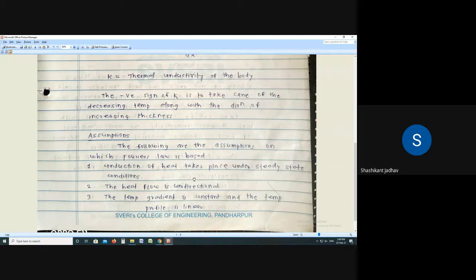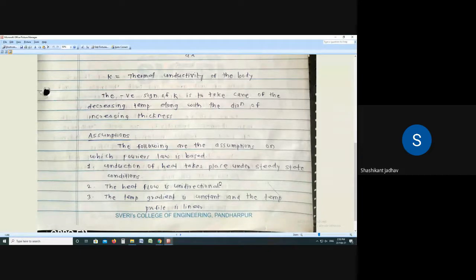Then the second assumption: the heat flow is unidirectional. Suppose we are considering one object. In that object many directions are possible where heat loss takes place. But for deriving Fourier's law, we consider only one direction, the x direction. So the assumption is that the heat flow is unidirectional.